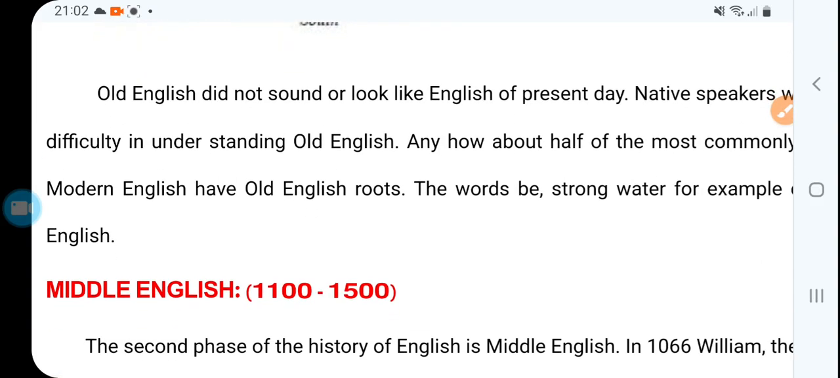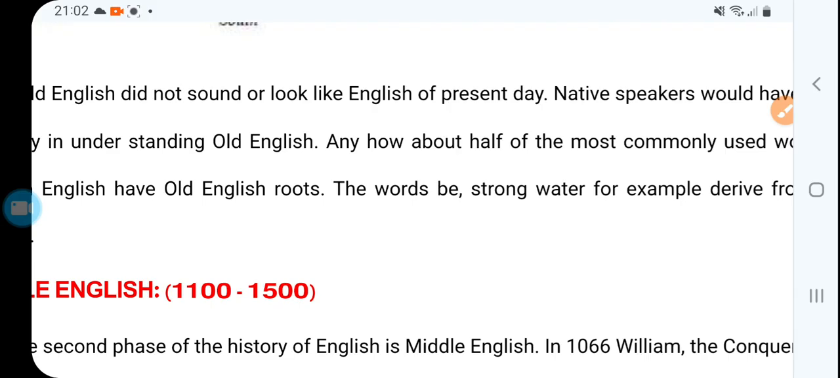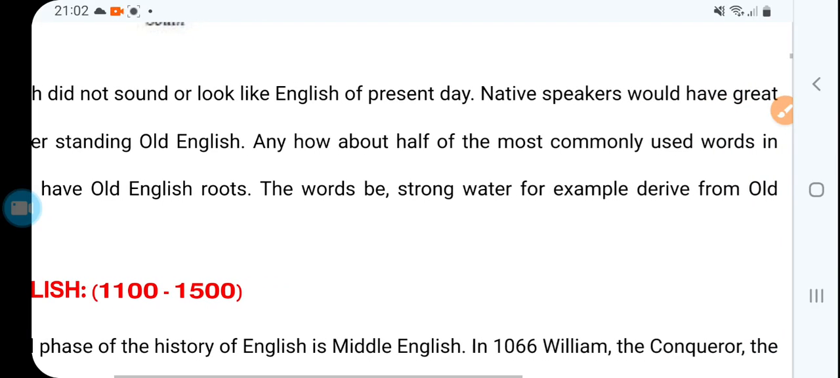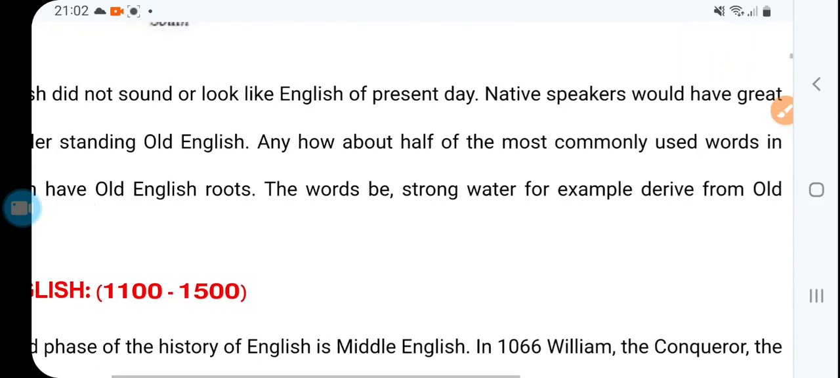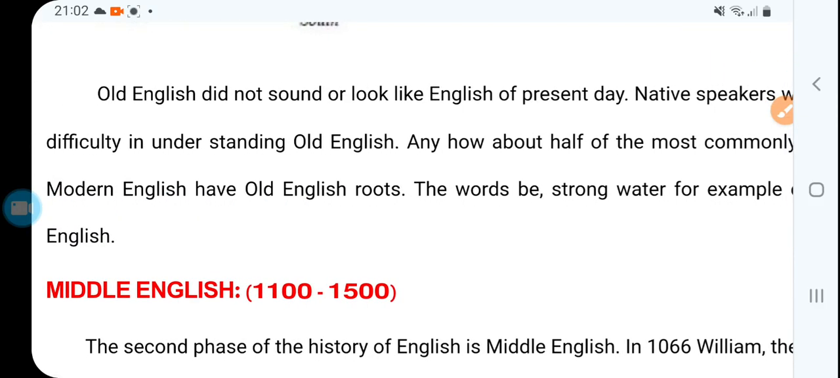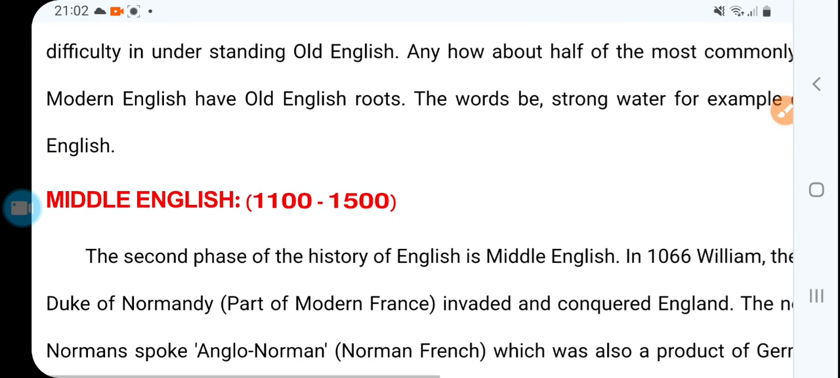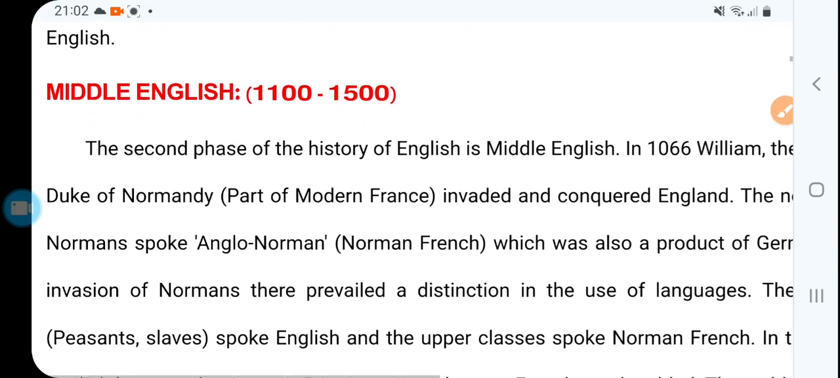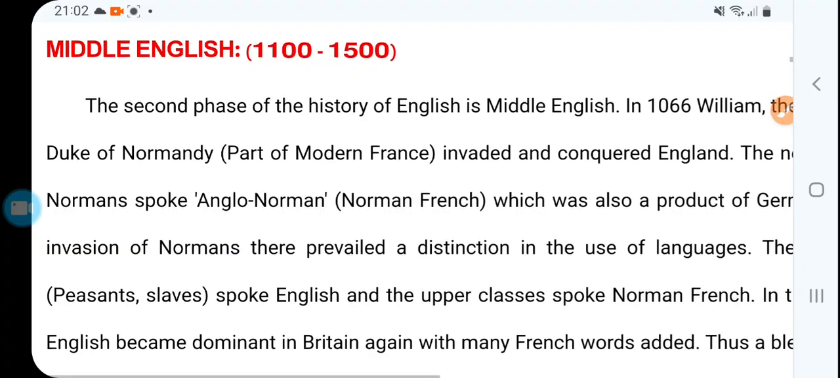The words, for example, be, strong, water, are derived from Old English. So these are examples of words from Old English that were used. So that is something of the history of Old English. Now Middle English, 1100 to 1500.